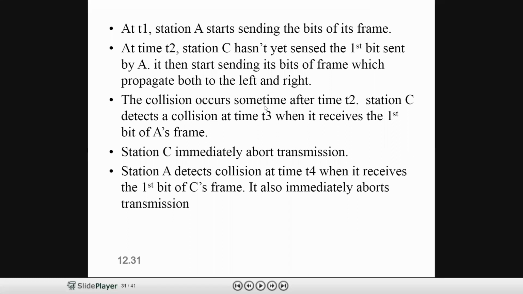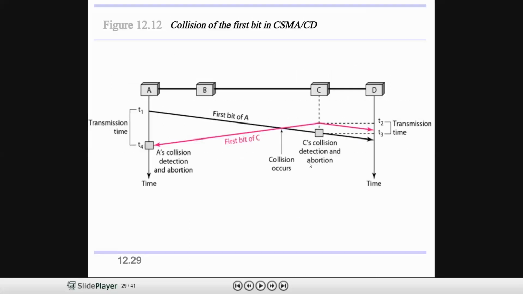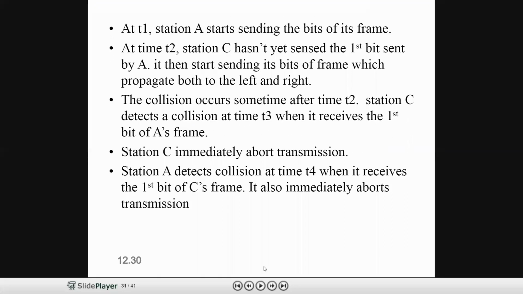The collision occurs after some time T2. At time T2, C started the transmission. At time T1, A started the transmission. The station C detects a collision at time T3 when it receives the first bit of A's frame.